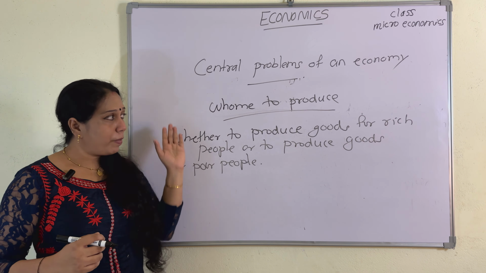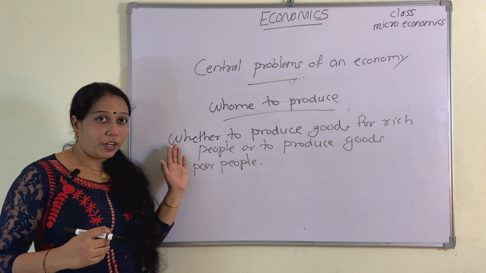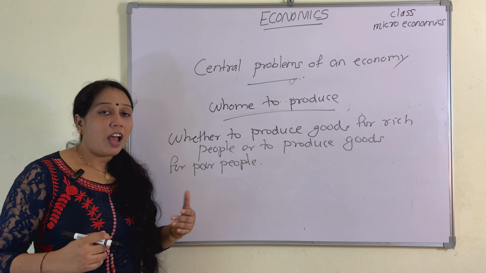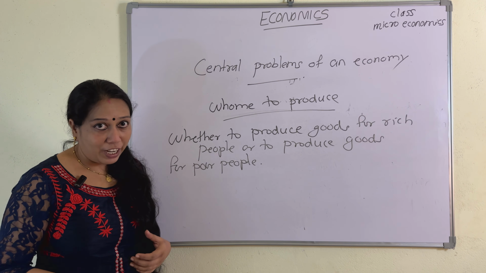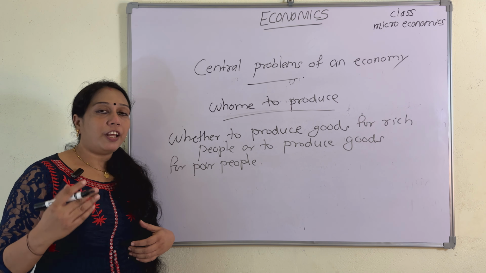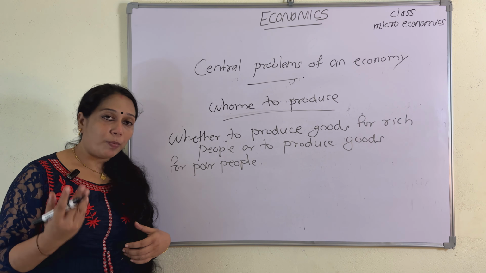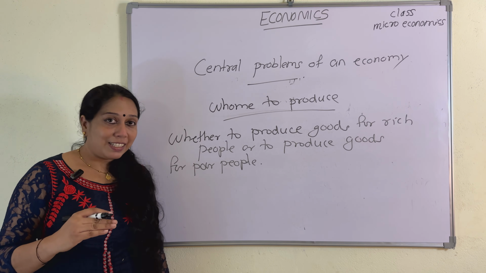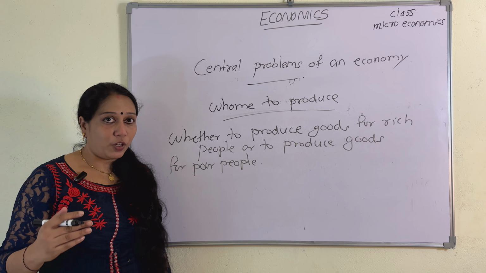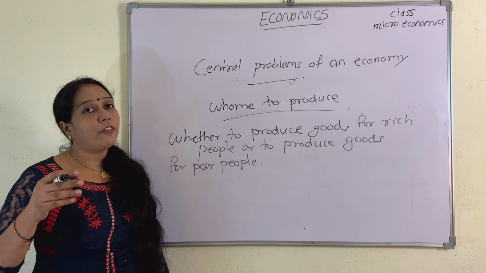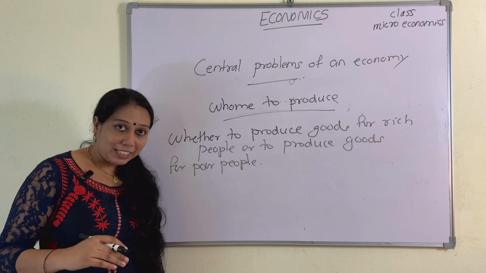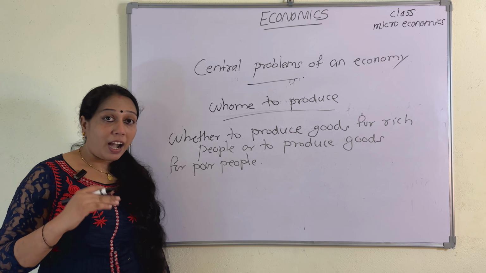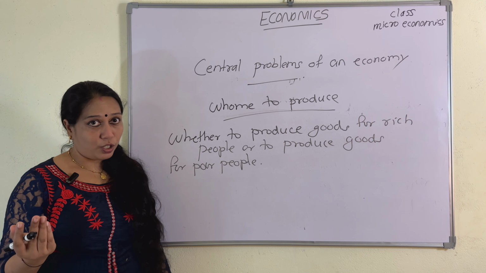So now I will conclude all my classes. First we studied about the father of economics. Adam Smith is the father of economics, and his famous book is Wealth of Nations. We studied the definition of economics, that is, economics is a science which studies human behavior as a relationship between ends and scarce means which have alternative uses. Then I gave the simplified definition, that is, economics is a science which studies human behavior and shows the relationship between unlimited wants and limited resources.